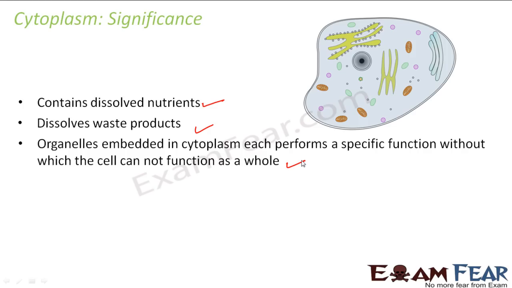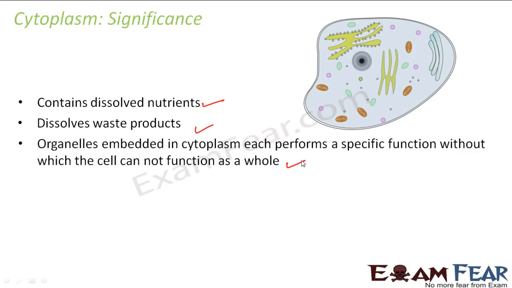Because the cytoplasm provides a platform where different cell organelles can stay. Each of these organelles performs a very specific function, right? And if these organelles do not perform that function, then the cell as a whole will not be able to perform a function. If the cell does not perform a function, the living organism as a whole will not be able to perform its functions, right?